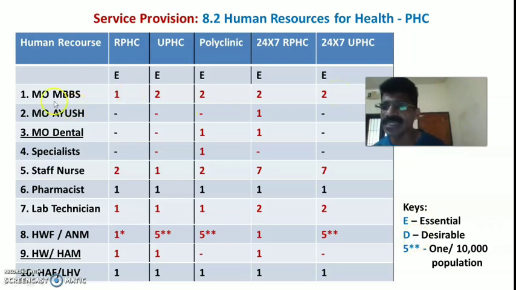Okay. So the first one is regarding the medical officer, that is the MBBS medical officer. In the rural PHC, one is essential, and in all the remaining categories, urban PHC, polyclinic, 24/7 rural PHC and 24/7 urban PHC, 2 are essential. So 2 MBBS medical officers are essential in urban PHC, polyclinic, 24/7 hour rural PHC and 24/7 hour urban PHC.